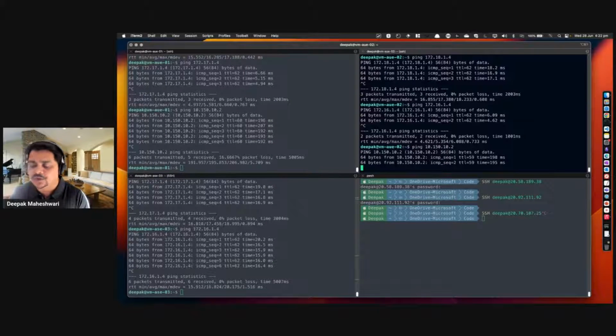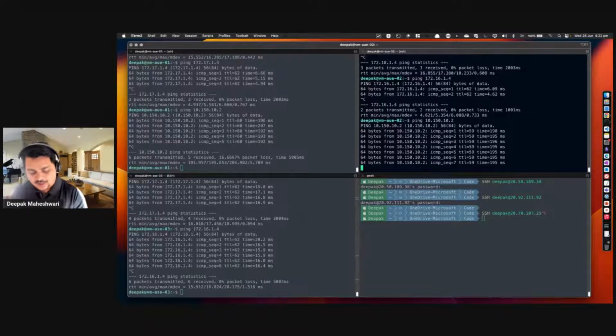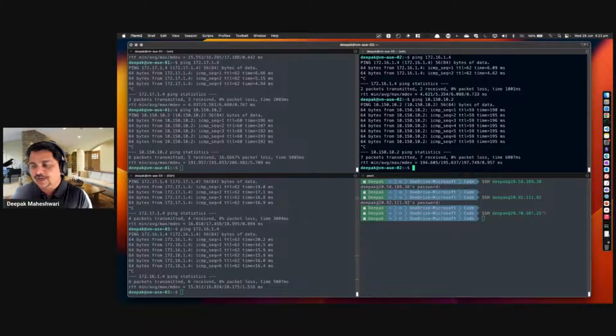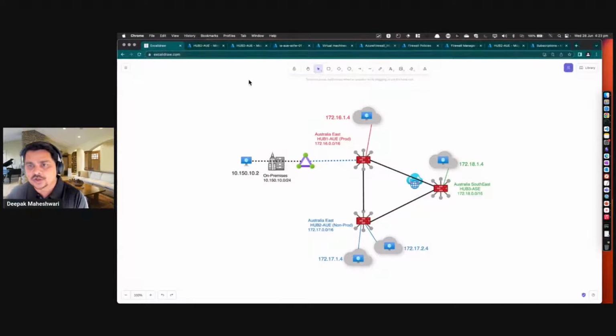And I'll also ping the traffic. I will also ping the VM which is deployed in on-prem, so this should generate the ICMP traffic. And if I go back and look at my log analytics workspace.